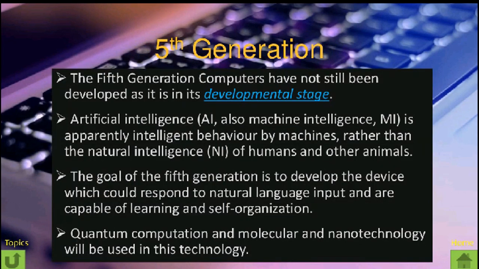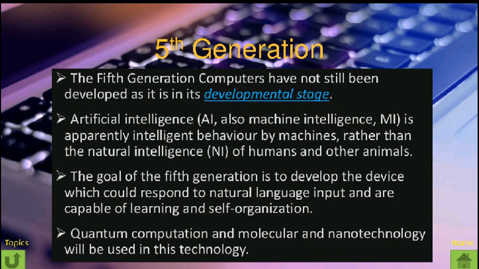Fifth generation. The fifth generation computer has still not been developed, as it is in its developmental stage. In fifth generation computers, sixth generation, seventh and beyond generations are under development. Artificial intelligence, AI, also machine intelligence, MI, is the apparently intelligent behavior by machines rather than the natural intelligence of humans and other animals. The goal of the fifth generation is to develop devices which could respond to natural language input and are capable of learning and self-organization.